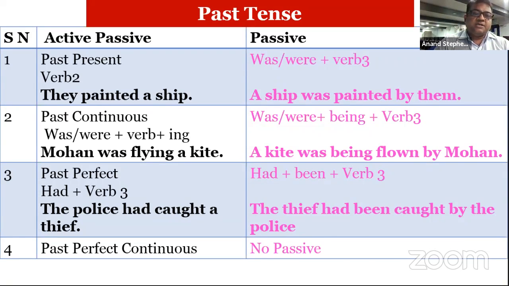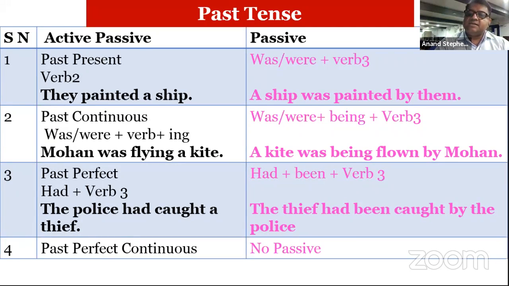Now come to past continuous. Very obviously, we use was, were, and the verb plus ing form. Mohan was flying a kite. Was, were, being, and the verb's third form: a kite was being flown by Mohan. Past perfect. The police had caught a thief. The thief had been caught by the police.